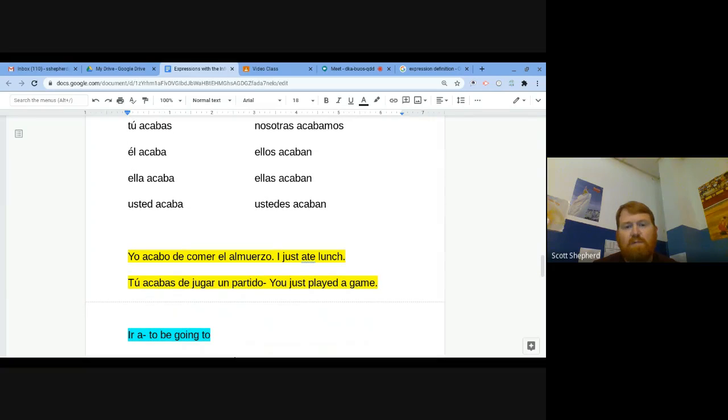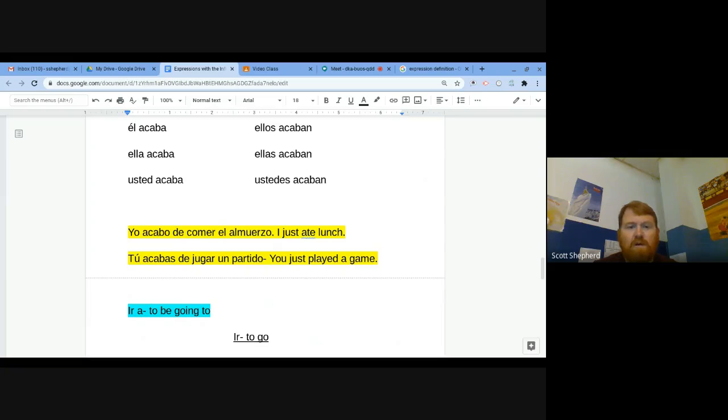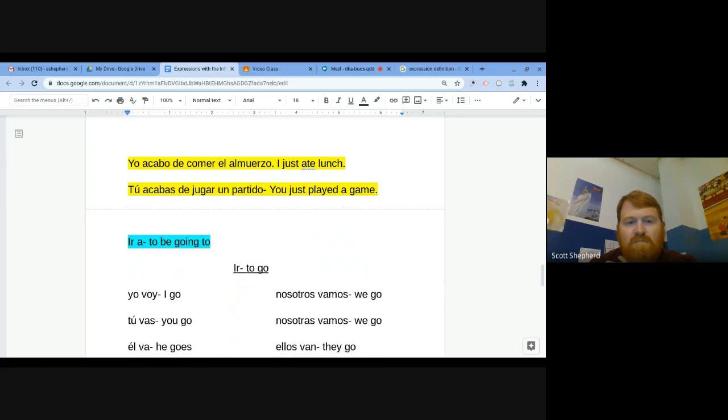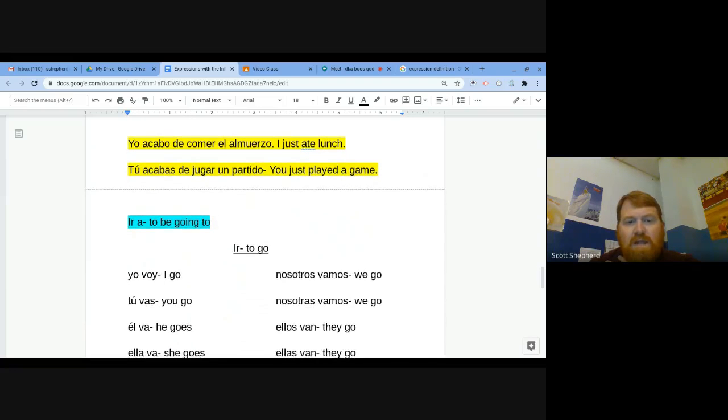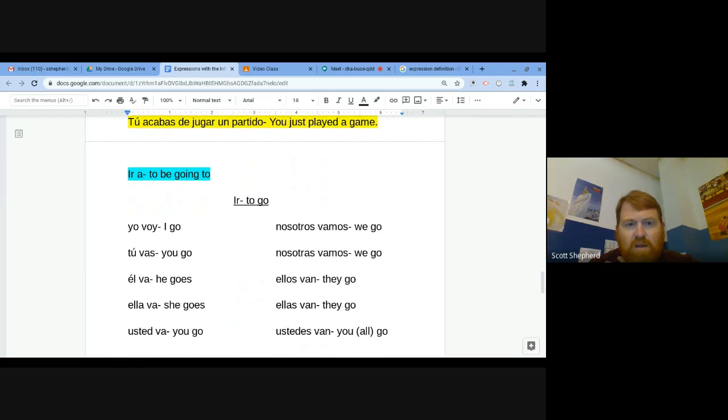Okay, the last expression that we're learning is ir a, to be going to. So like you're going to do something. We've learned how to conjugate the verb ir. I know a lot of you have a hard time with that, but it's voy, vas, va, vamos, and van. Yo voy, I go. Tú vas, you go. Ellos van, they go.